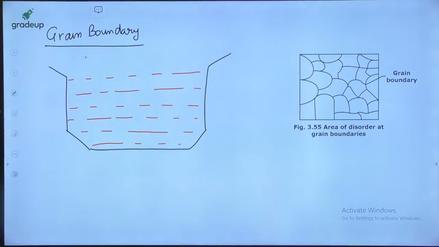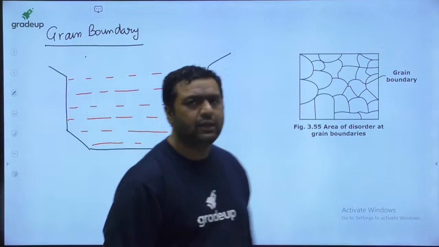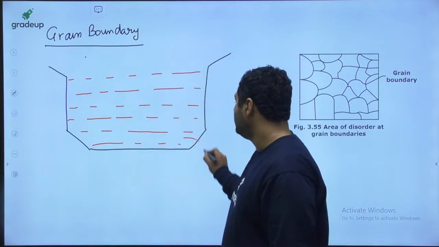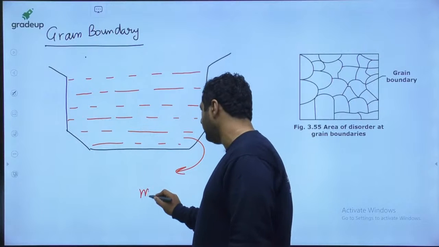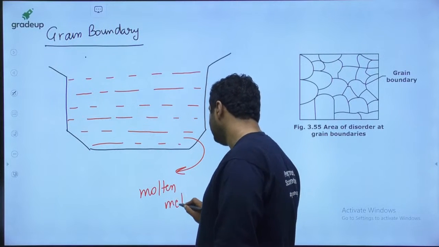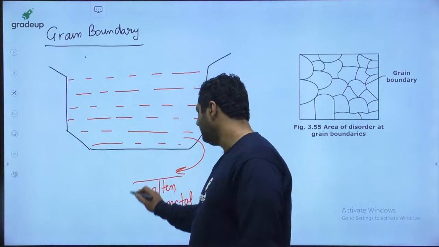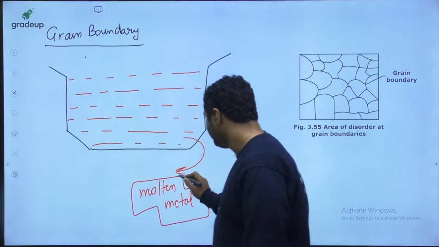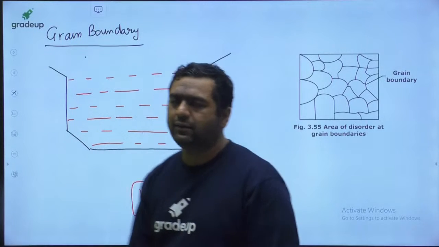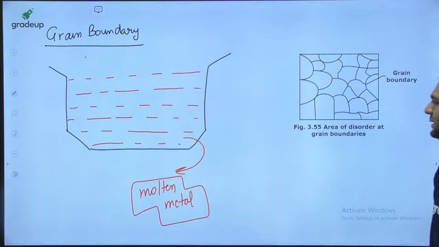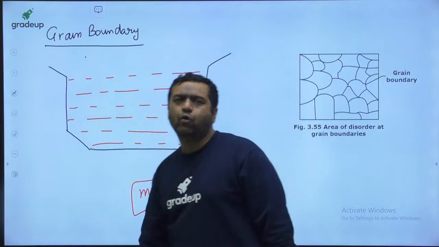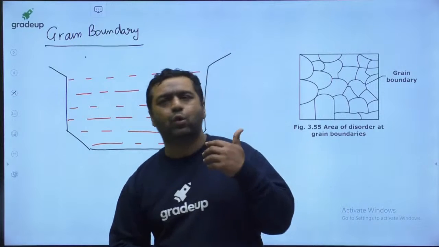So my dear, when we are going to say what is grain boundary, I am having liquid molten metal in a container. This is molten metal in a container. What happened is, these are the walls of the container, and walls of the container are generally colder.